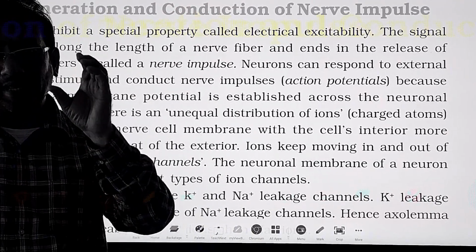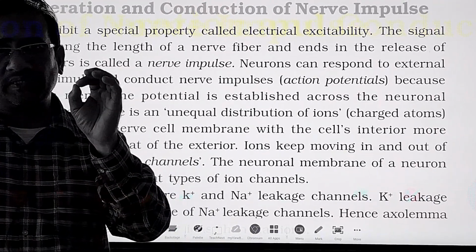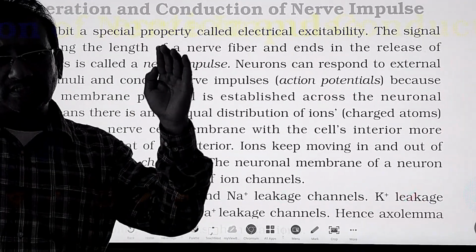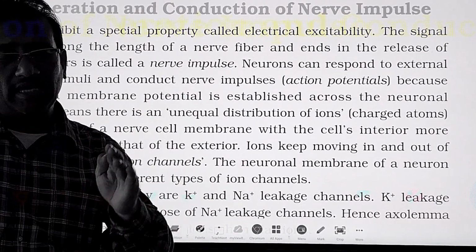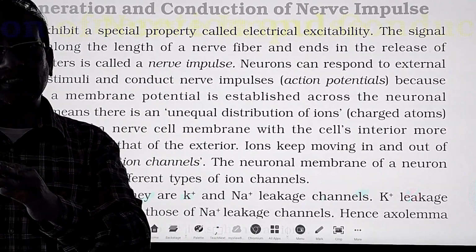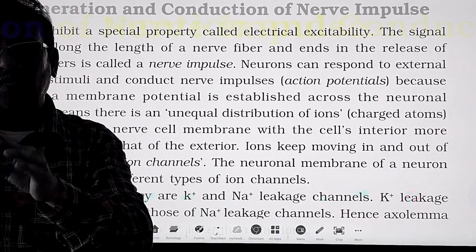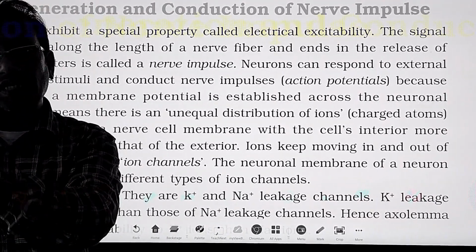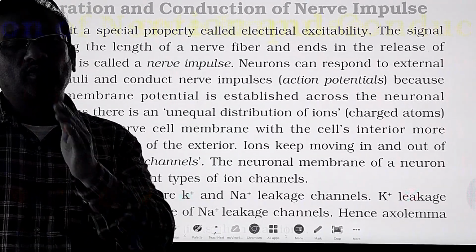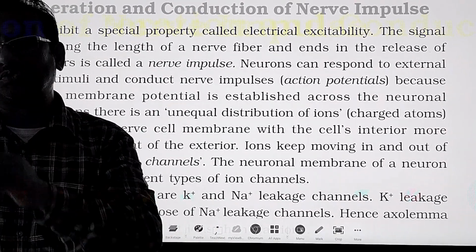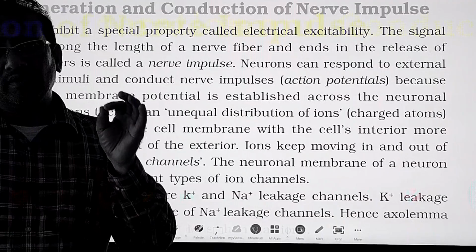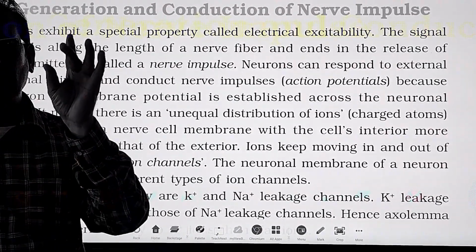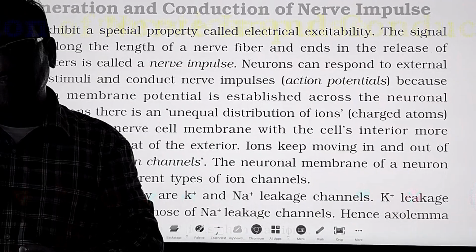The cell body is the place where the neurotransmitter chemicals are synthesized, prepared and sent through the length of the axon, and at the axon terminal they are released into the synapse. From the synapse they enter into the postsynaptic area. From there once again they travel a long distance. So every neuron has three parts: cell body, axon and axon terminal.